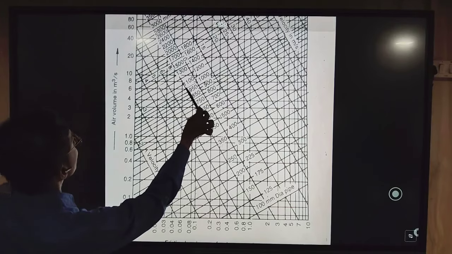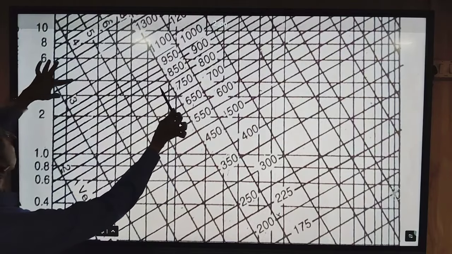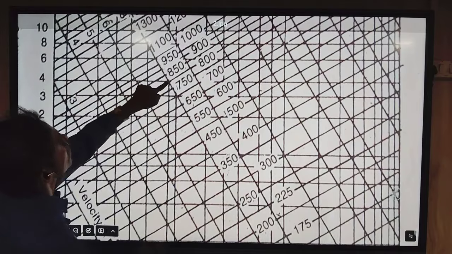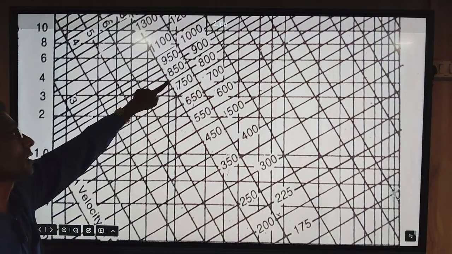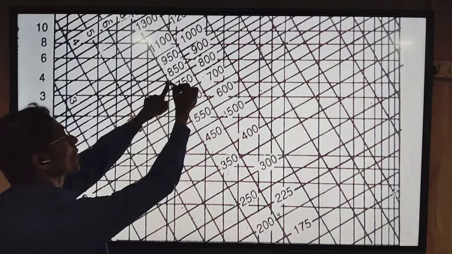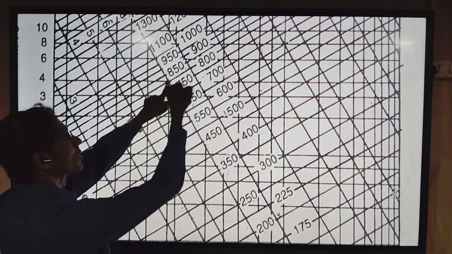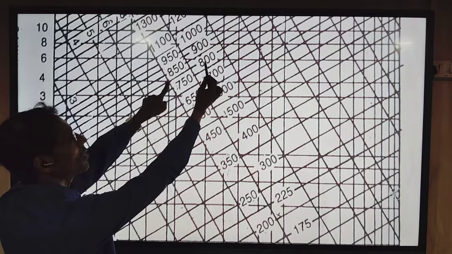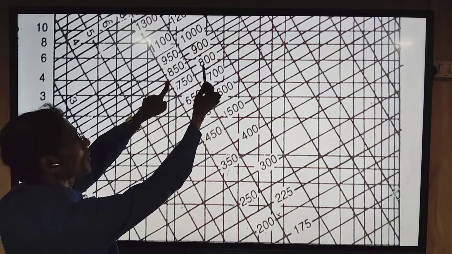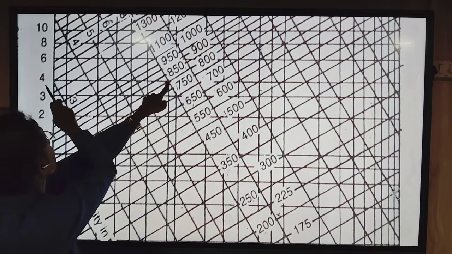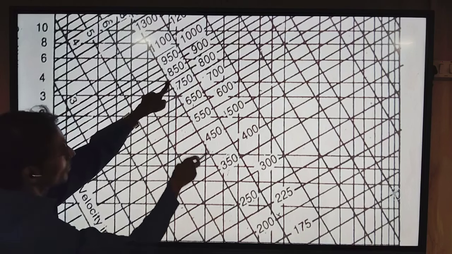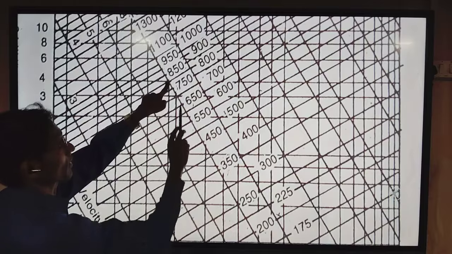Taking the combination of these two, the line of Q 4 and this line, here you will find the intersection point. The diameter line passing through this intersection point is 800. So we find the diameter of the pipe for the combination of 4 meter cube per second discharge and 8 meter per second velocity.